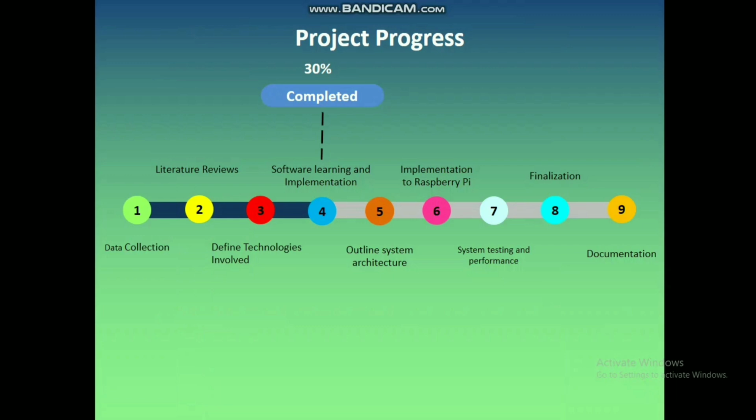Now moving toward the next slide. Here we clearly mention our project progress. We are at the software learning and implementation part. This part is more than half complete, but we have to choose the best CNN model for the image classifier for better accuracy. After completion, we will move on to the next step.